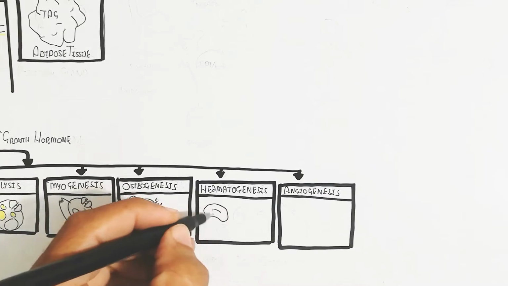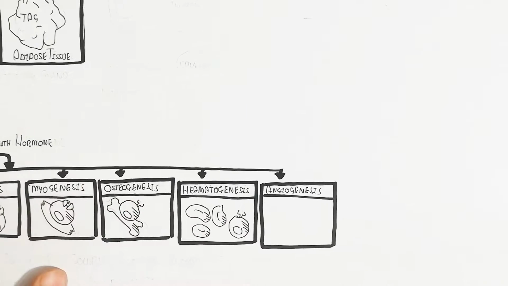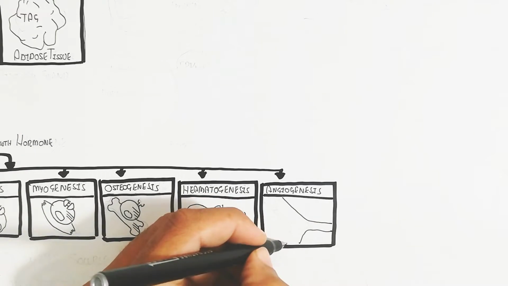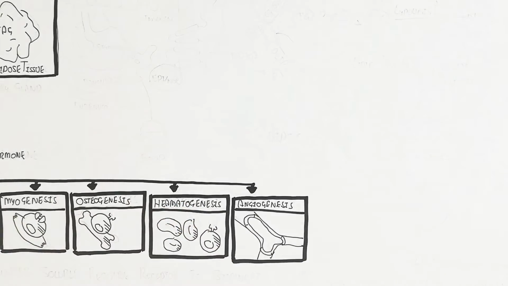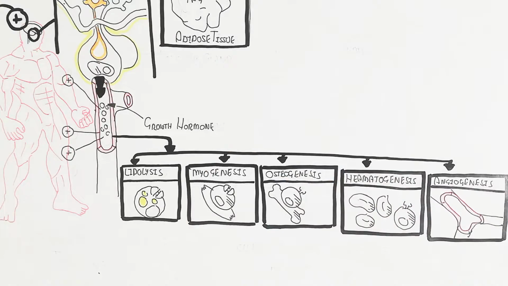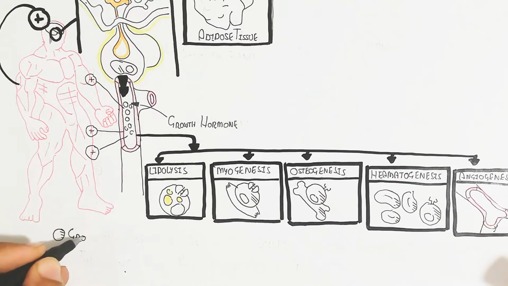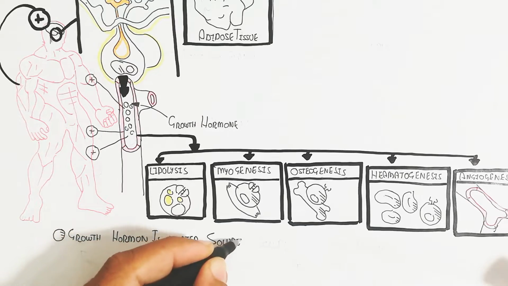Myogenesis is muscle growth, the myocyte development. Osteogenesis means bone growth and proliferation of cells. Hematogenesis means red blood cell and white blood cell production, and angiogenesis means blood vessel improvement and generation of blood vessels.